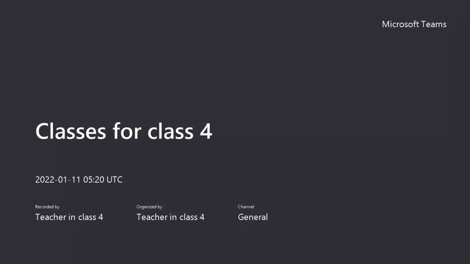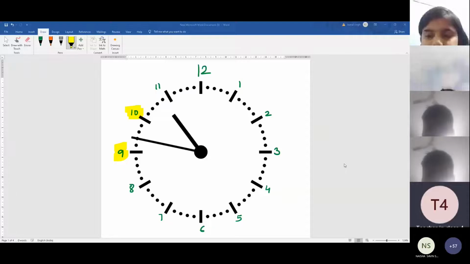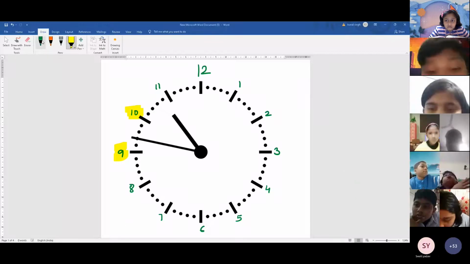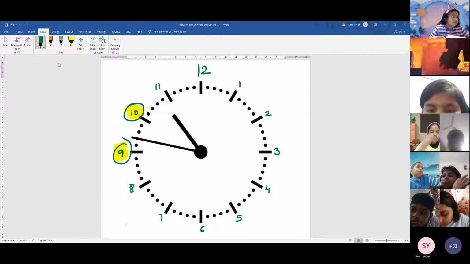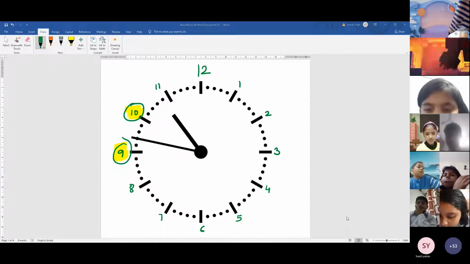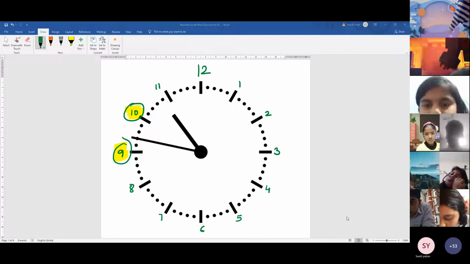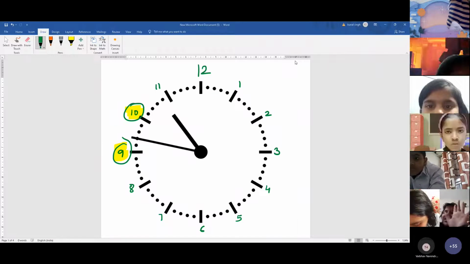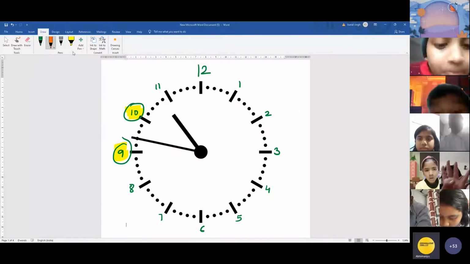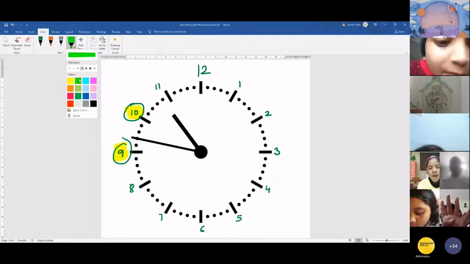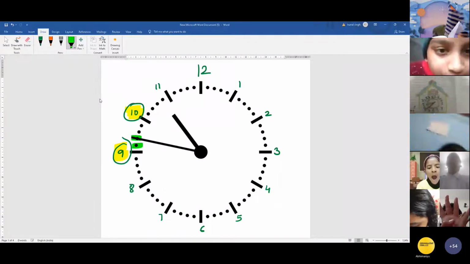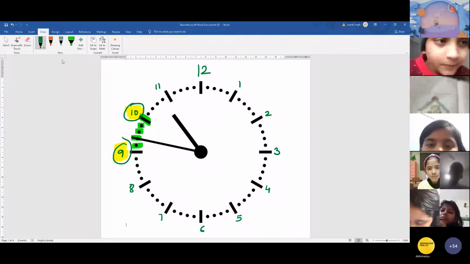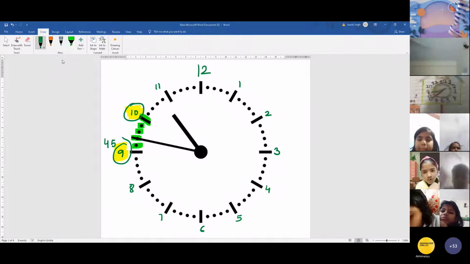Okay, so Abhimanyu is showing his clock. Between 9 and 10, you can see small divisions. How many small lines or dots are there? Students: 4, 3, 5. That means when the minute hand is on 9, how many minutes is it? 45.